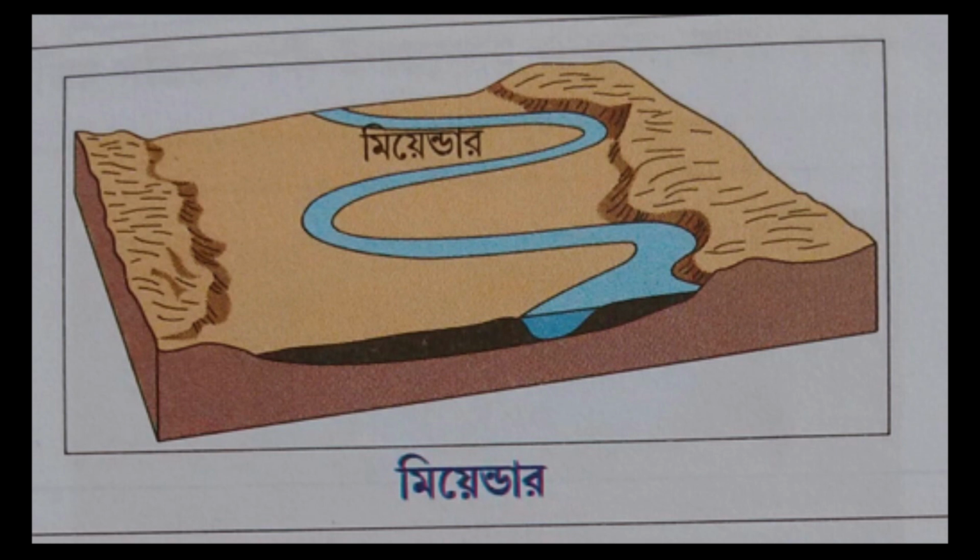Now I am telling you about another landform that is developed in an acute form of meander. When a meander is developed, there are two types of river banks. Number one is the steep bank, and the other is the slip-off slope. Where flowing water hits directly, it erodes the bank gradually; it is the steep slope.